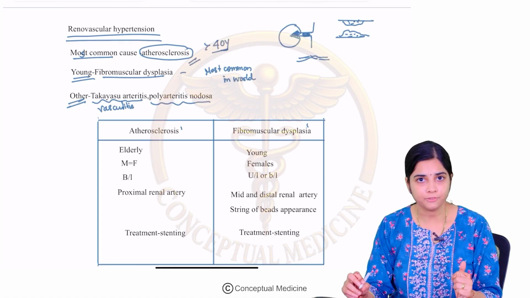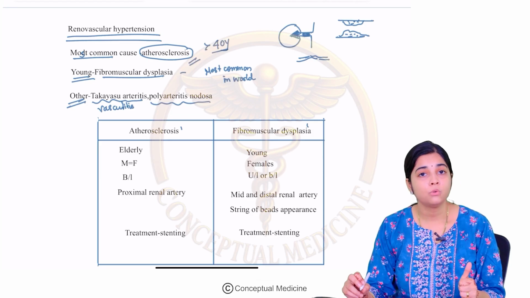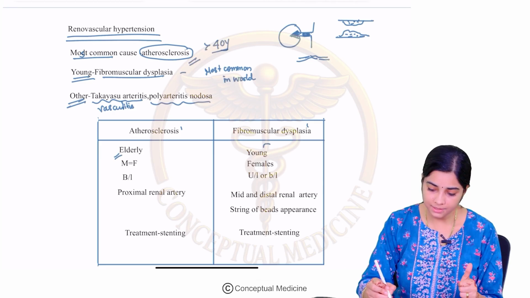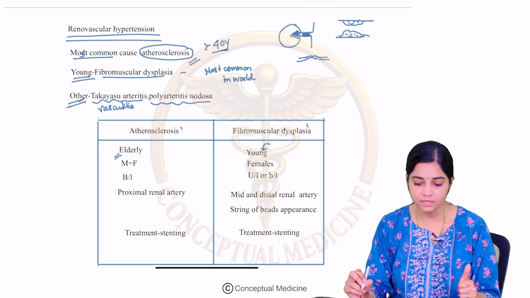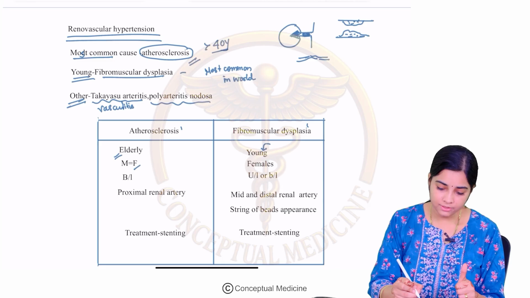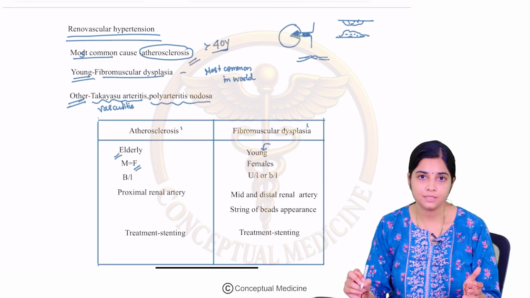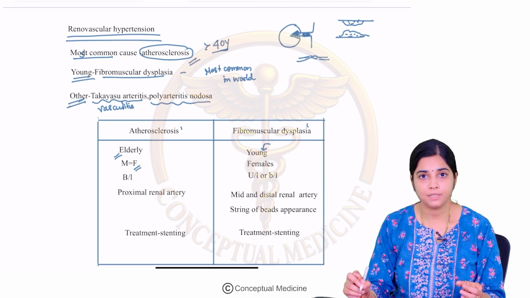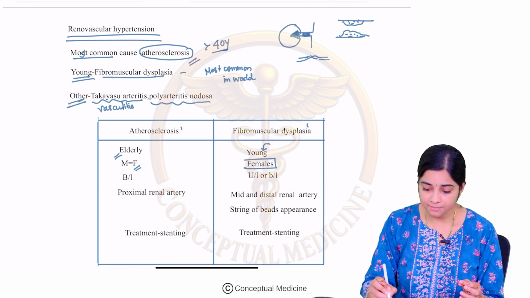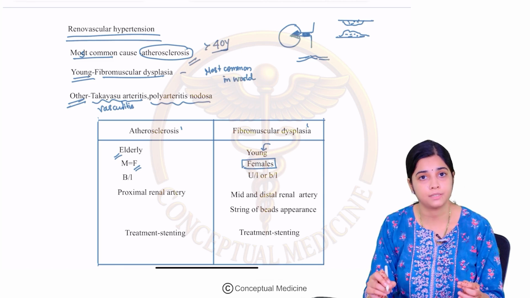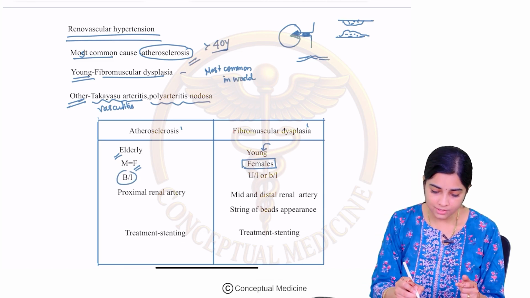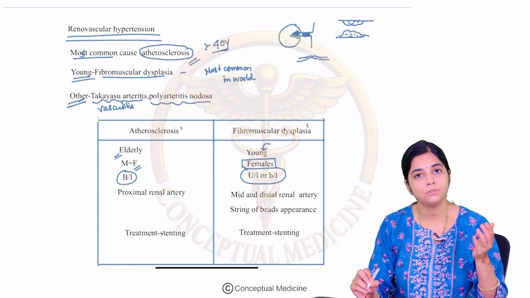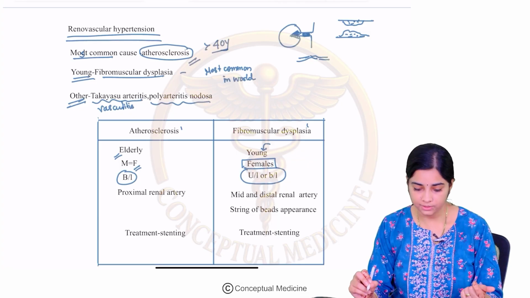So, let us look at the differences. In atherosclerosis, in whom is it more common? Naturally, it is more common in the elderly. Fibromuscular dysplasia is a disease which basically affects young individuals. Atherosclerosis is seen in both males and females, and it's associated with your traditional risk factors: smoking, dyslipidemia, diabetes, hypertension. Fibromuscular dysplasia is more common in females. Okay. Then, atherosclerosis is generally a bilateral process. FMD can affect a unilateral kidney or it can affect both the kidneys.